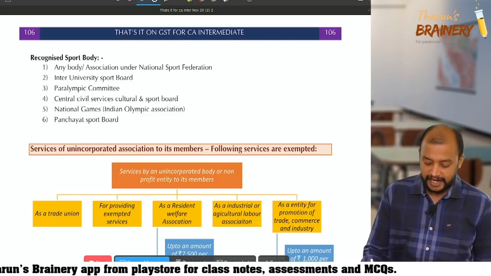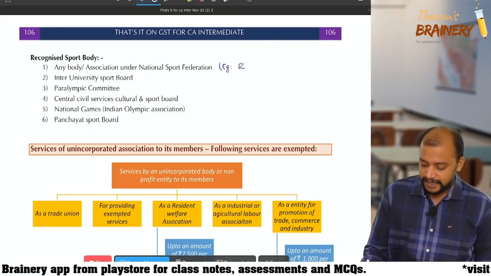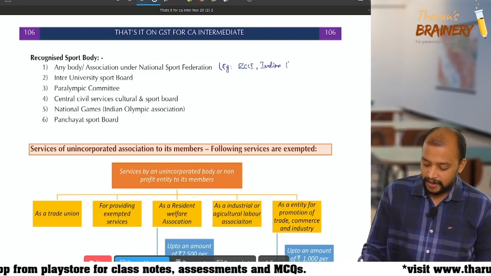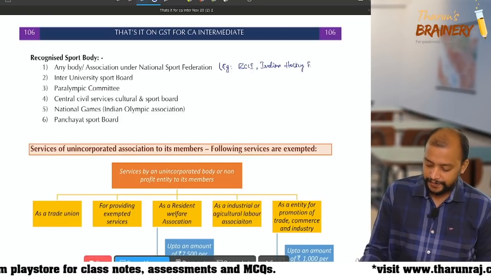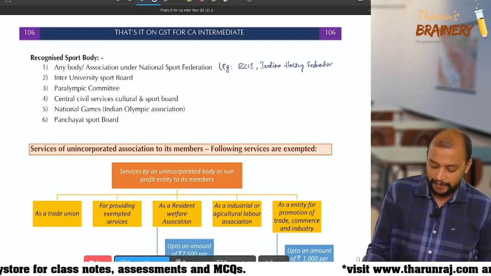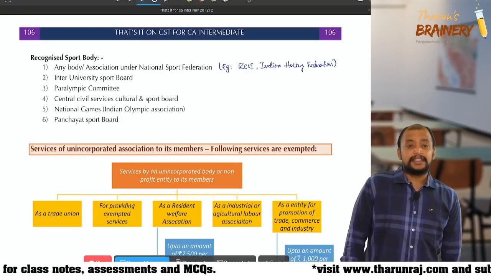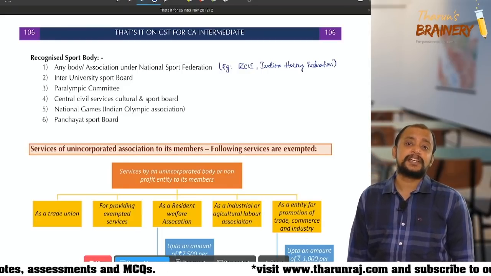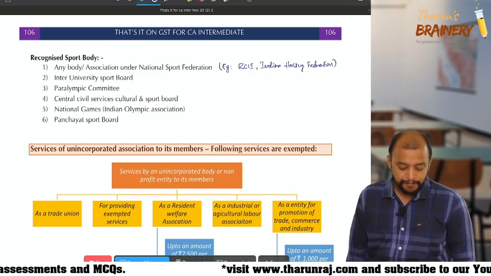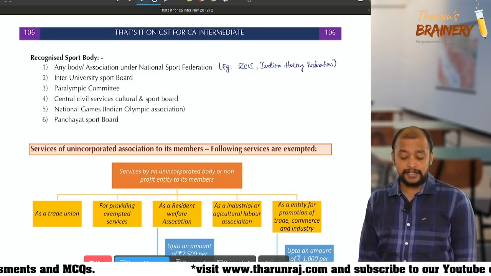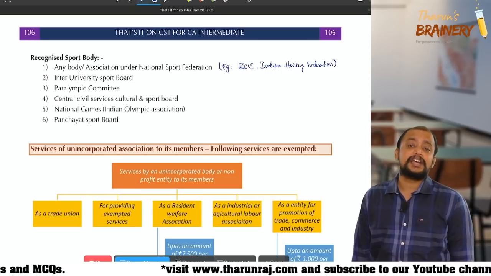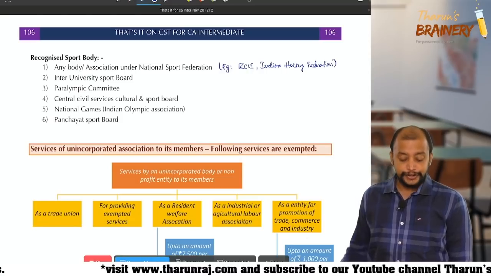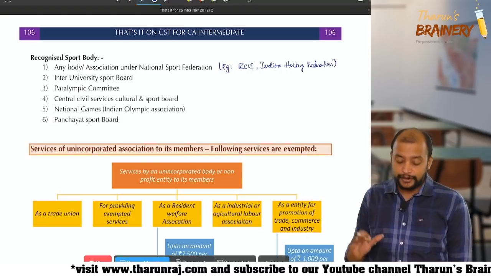Then the Inter-University Sports Board, Paralympic Committee, that is for physically challenged people, Central Civil Services Cultural and Sports Board, National Games as a part of the Indian Olympic Association, and Panchayat Sports Board. So these are the recognized sports bodies.